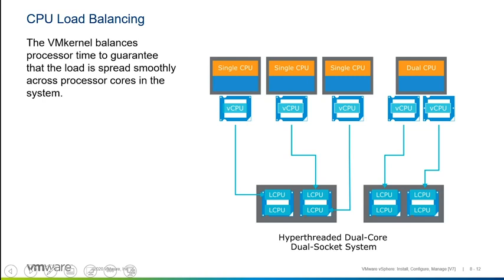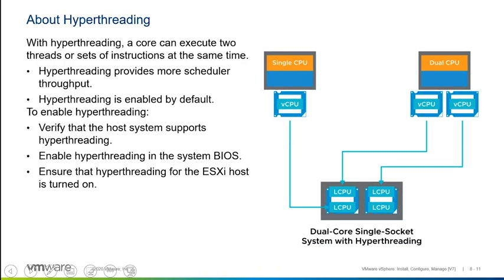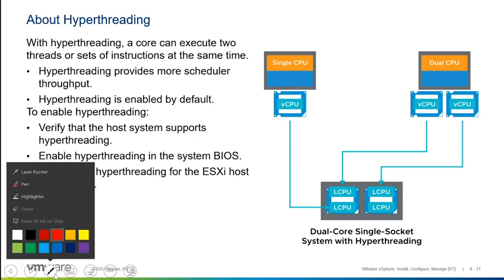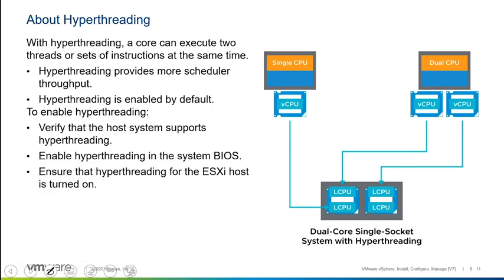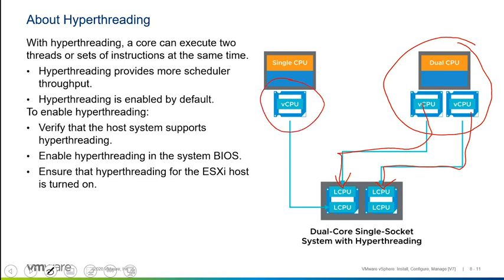So let's go back a slide and quickly have a look at hyperthreading again. You'll notice that what we're attempting to do is ensure that virtual CPU threads are scheduled on separate physical cores if those virtual CPU threads are coming from the same virtual machine. And it's only if we're out of physical cores, like we're showing here, where we have this virtual CPU that needs to be scheduled.